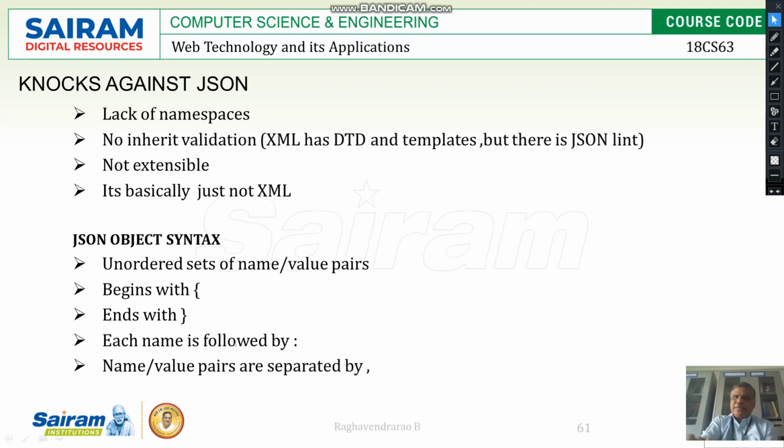So if you take one example, then I will come to know how a program is going to be there and how it can be used. The object syntax is going to be like this: unordered sets of name or value pairs. Let's see the example. It begins with a curly bracket and ends with a curly bracket. Each name is followed by its value, and name or value pairs are separated by commas. This is the syntax of JSON.